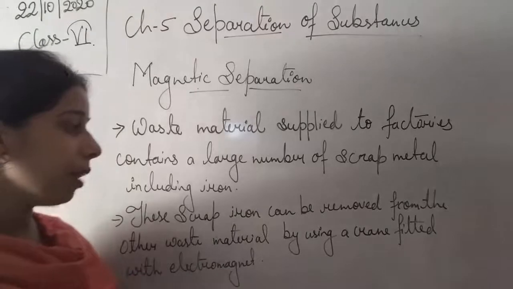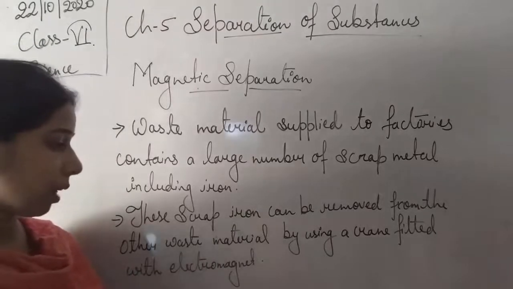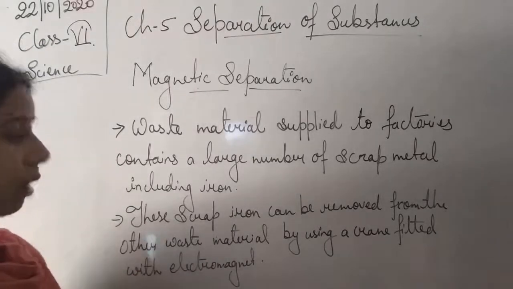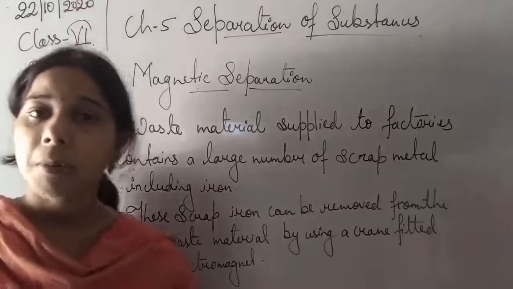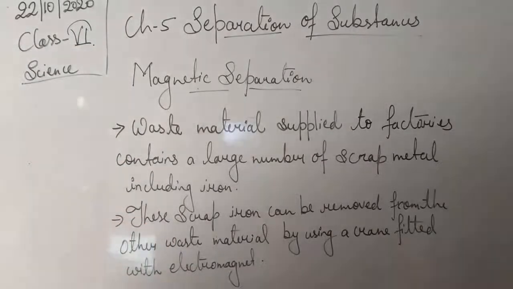Okay, it can be removed from the other waste material by using a crane fitted with an electromagnet. Now, what is the role of the electromagnet, students?